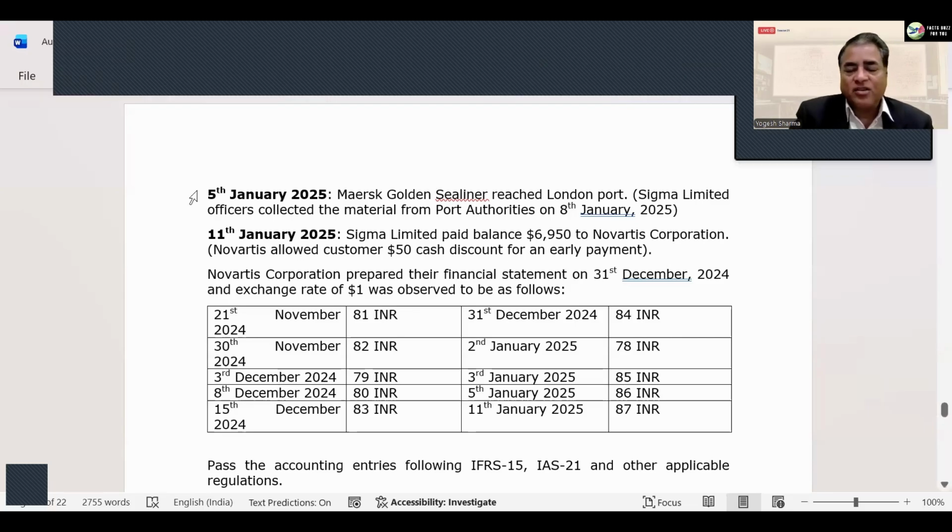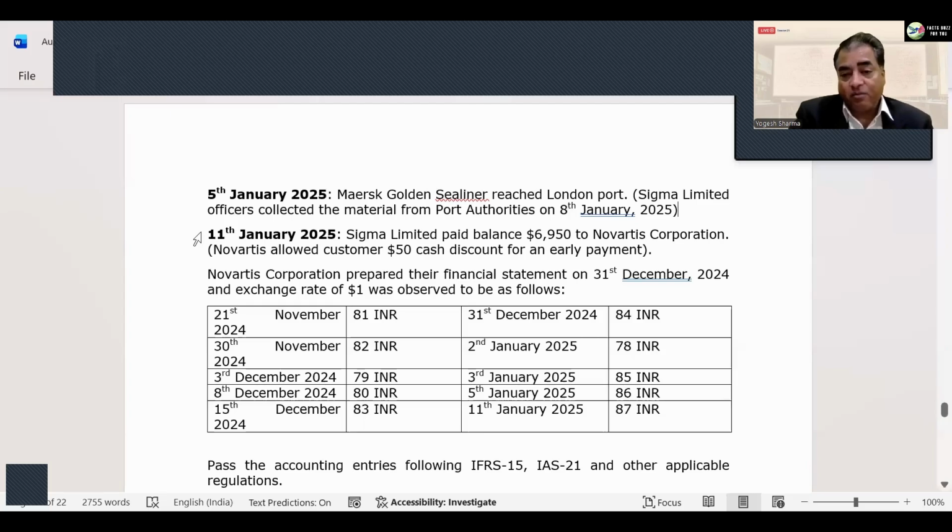Now your ship has reached London port on 5th of January. What do you do? Nothing. But it's still worth marking that on 5th January the material has reached London and the customer has collected the material from the authorities on this day, but there is no accounting effect of it.